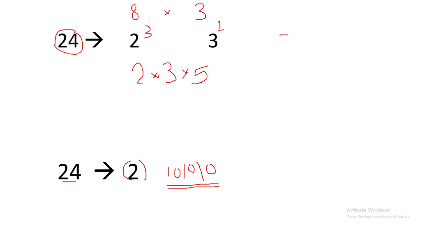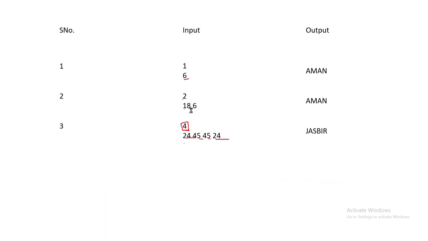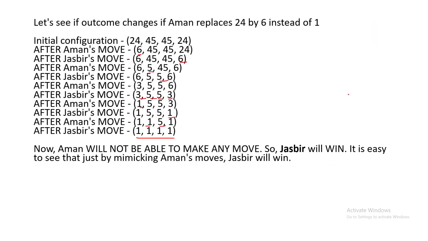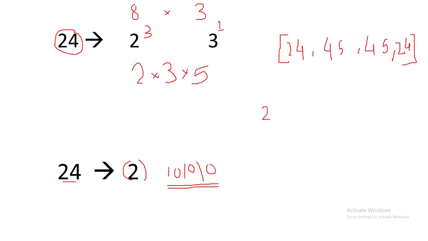So as in the previous example we have seen, okay, we have 24, 45, 45 and 24. And from the second example we'll take this 2: 18 and 6. Two numbers on the table, 18 and 6. Okay, so we'll see how this works.